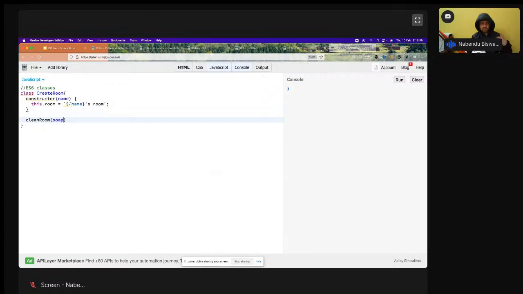In classes, we have the function inside the classes only. So clean room soap I'm going to have, and then console.log of cleaning dollar this.room with dollar.